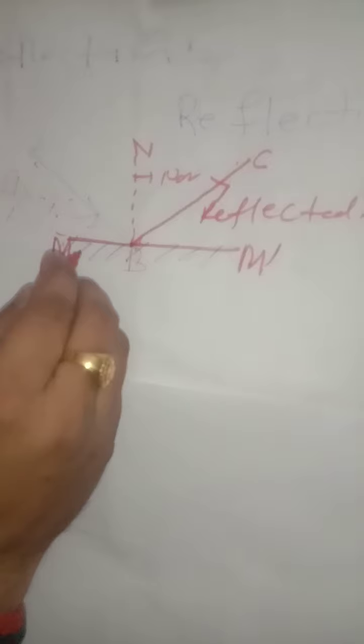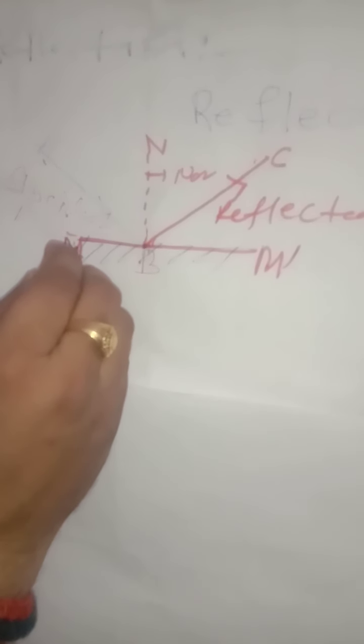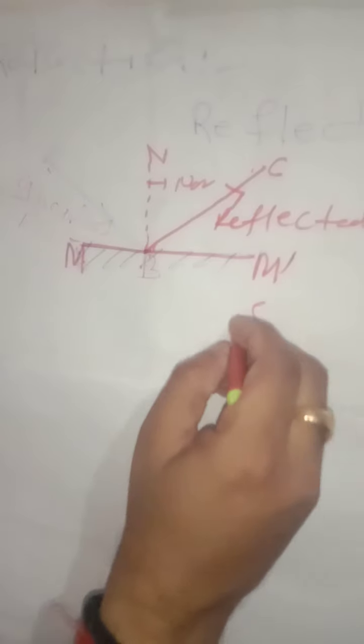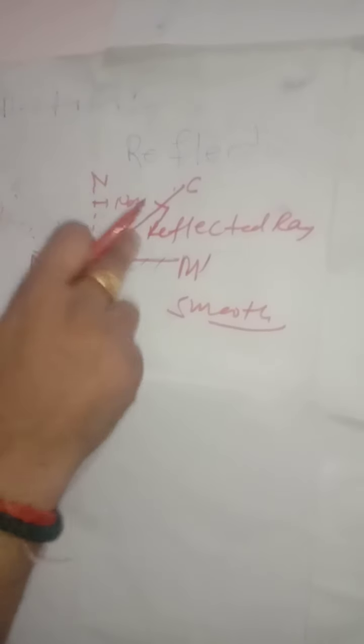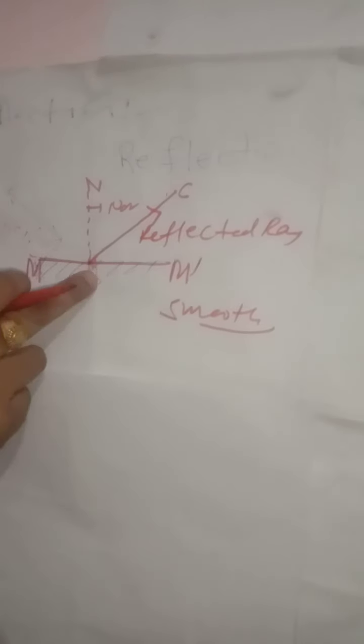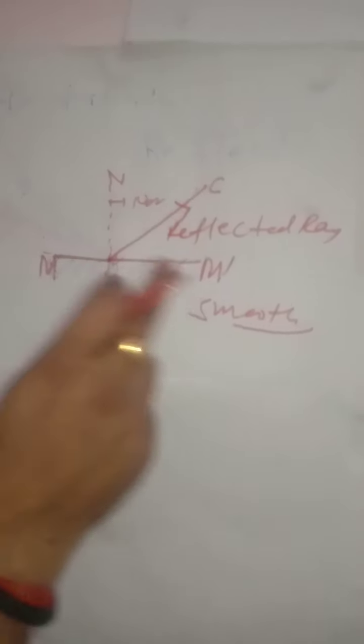Tell me the answer, note it down: what is the most necessary thing for reflection of light? The necessary thing for reflection of light is that the surface we have chosen must be smooth. Smoothness of the surface is a necessary condition for reflection of light. If the surface M and M dash is not smooth, then this incident ray AB is never reflected. When the surface is rough, no reflection occurs.